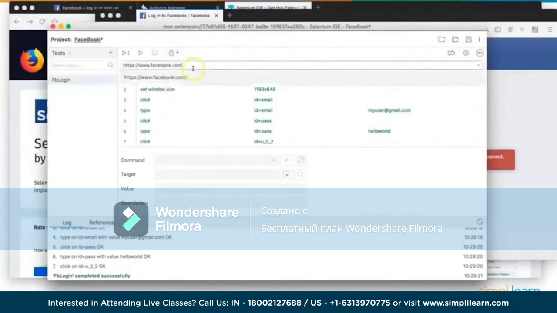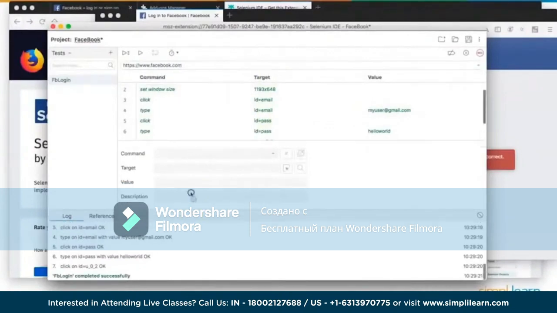Alright, so what's the next? This is called an address bar. Whenever you enter a URL here, that is where you want to conduct your test. Another thing it does is keep a history of all the URLs which you have used for running your test. Then here is where your script is recorded. Each and every instruction is displayed here in the order in which you have recorded the script.